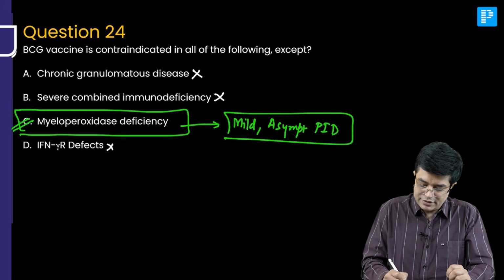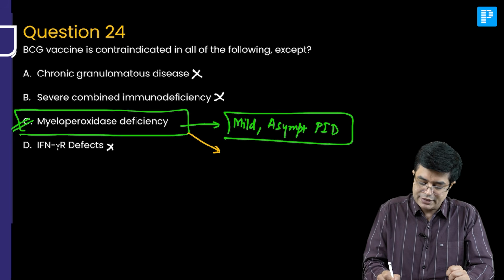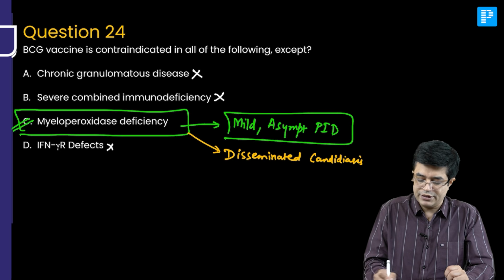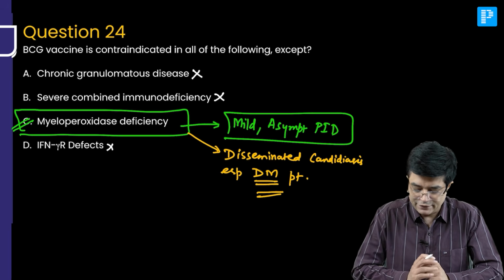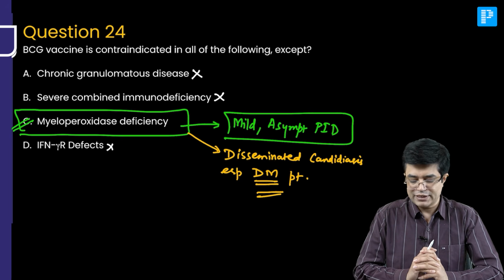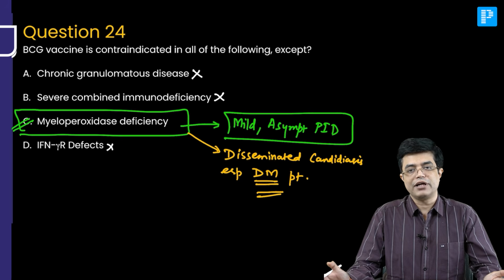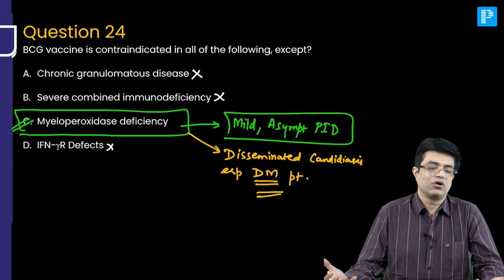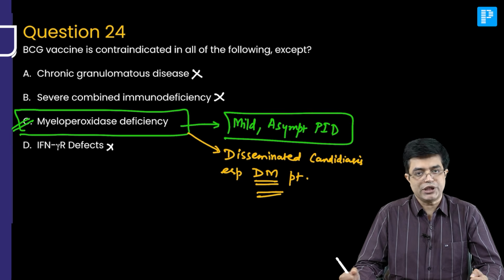The only risk in myeloperoxidase deficiency is they can have disseminated candidiasis, especially if there is a diabetes mellitus patient. So, any candida infection in MPO deficiency should be promptly treated, but otherwise no contraindication for live vaccine and no need for giving any prophylactic antibiotics. They are not indicated in myeloperoxidase deficiency.